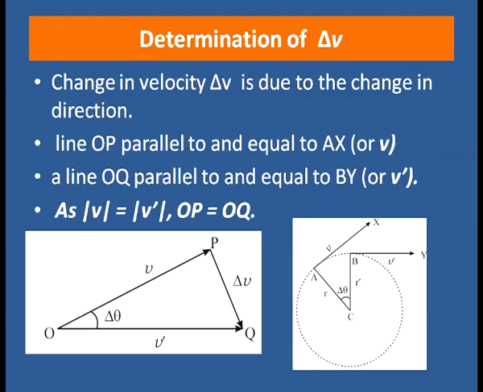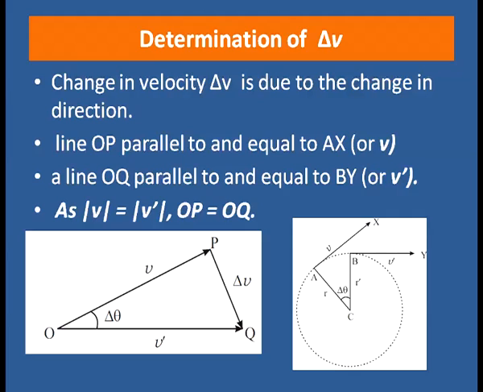Now, let us determine delta v. Let the angle between the position vectors r and r prime be del theta. Then the angle between velocity vectors v and v prime will also be del theta, as the velocity vectors are always perpendicular to the position vectors. Now, the change in velocity delta v is due to the change in direction.